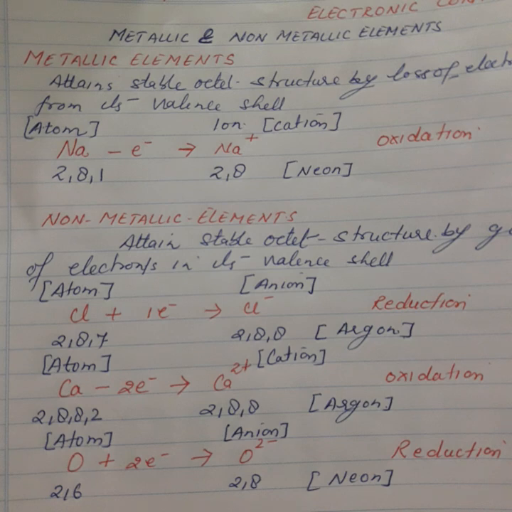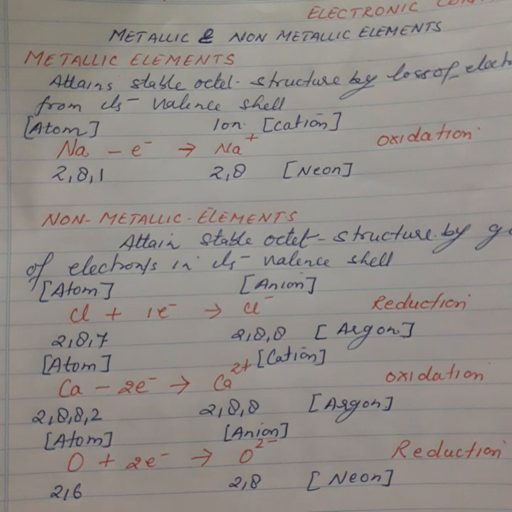Then oxygen's electronic configuration is 2 6. 2 short of octet. So what will it do? It will gain 2 electrons to obtain the stable electronic configuration of neon, 2 8, resulting in the formation of the oxide ion, O2-, an anion. Gain of electrons is known as reduction. So oxidation and reduction are clear. The ionic definition: oxidation means loss of electrons, metals are oxidized. Reduction means gain of electrons, and non-metals are reduced.